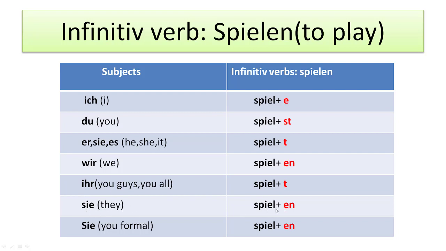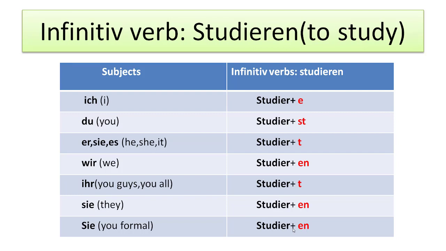Sie (they), sie (you, formal) spielen. Okay, this is one more example for the regular verb. Let's see one more example, studieren, so that you can get more concept. Ich studiere, du studierst, er/sie/es studiert, wir studieren, ihr studiert, sie (they) studieren, Sie (you, formal) studieren. Okay, so this is an example of the regular verb.